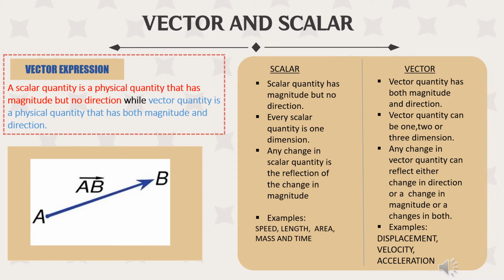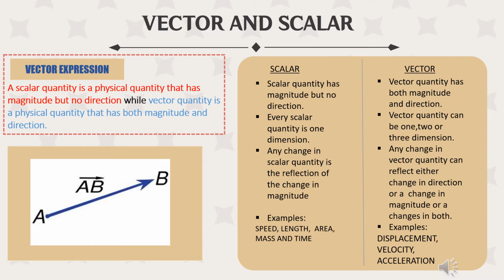Vector expression. A scalar quantity is a physical quantity that has magnitude but no direction, while vector quantity is a physical quantity that has both magnitude and direction. Scalar. Scalar quantity has magnitude but no direction. Every scalar quantity is one dimension. Any change in scalar quantity is the reflection of the change in magnitude, such as, for example, speed, length, area, mass, and time.